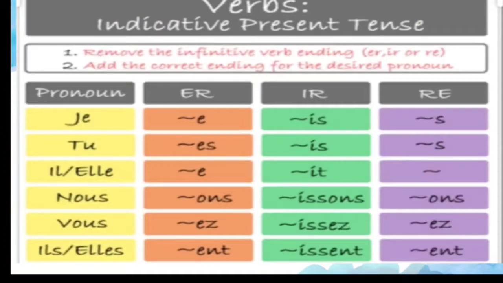What are the pronouns? Je, tu, il, elle, nous, vous, ils, elles. And the first group is ER, second is IR, and third is RE. So what are the endings for the ER group? E, ES, E, ONS, EZ, ENT, ENT. And IR is IS, IS, IT, ISSONS, ISSEZ, ISSENT, ISSENT. And the third group, RE, is S, S, add nothing, ONS, EZ, ENT, ENT. So this is all about the verb endings in the present tense.